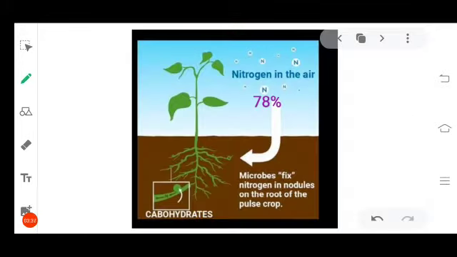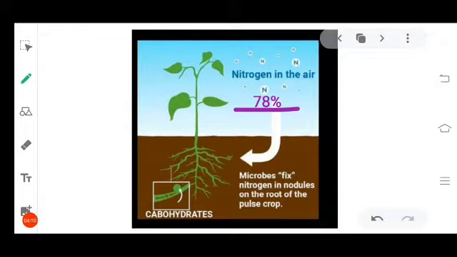And where is this nitrogen available? How do plants get the nitrogen? There is 78% of nitrogen in the atmosphere. We know the composition of air. 21% is oxygen, 0.03% is carbon dioxide, and 1% is remaining gases. Now, though there is 78% in the air, that cannot be absorbed by the plants through leaves in the way how they absorb carbon dioxide. And so it has to be taken through the roots.